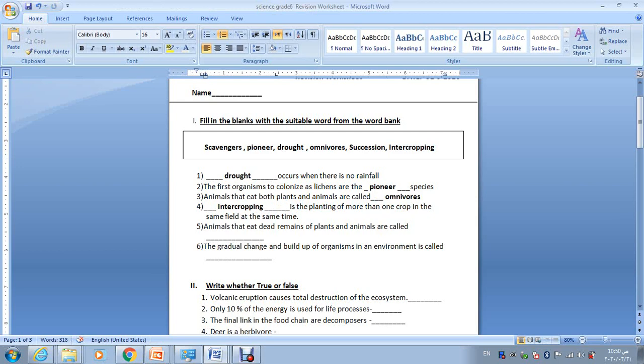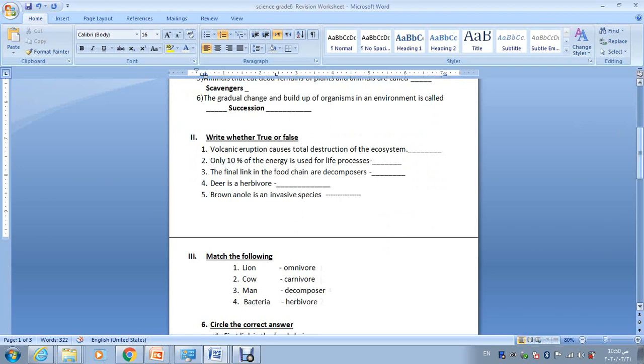Animals that eat dead remains of plants and animals are called scavengers, because scavengers feed on dead remains of plants and animals. Okay, the gradual change and buildup of organisms in an environment is called, I have just mentioned it, succession. And remember there was primary succession and secondary succession. It's the gradual buildup, the recovery of earth again.